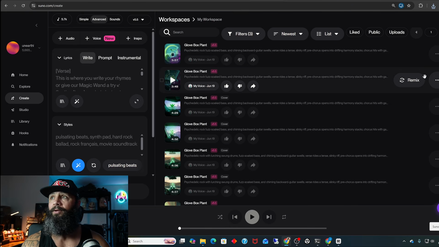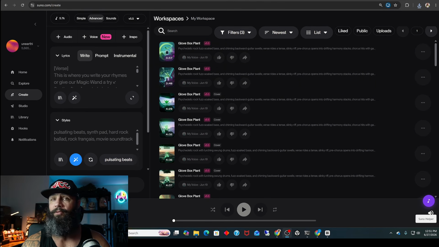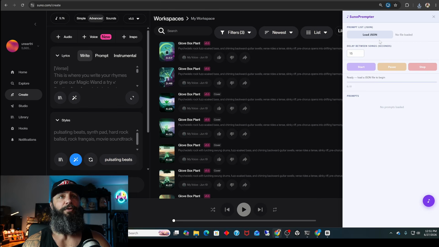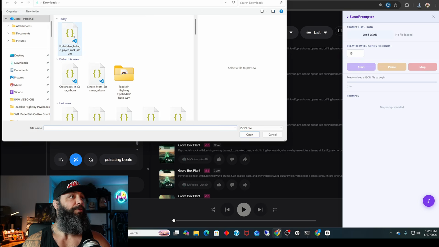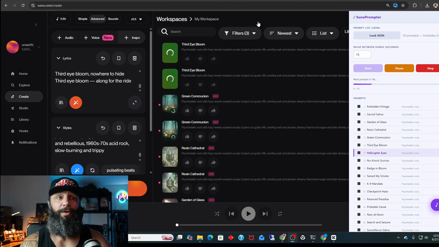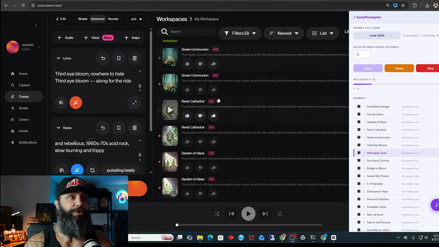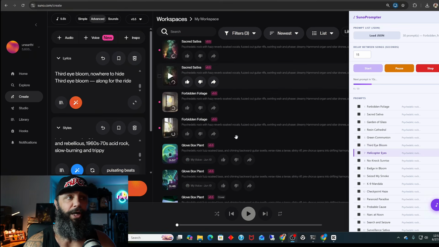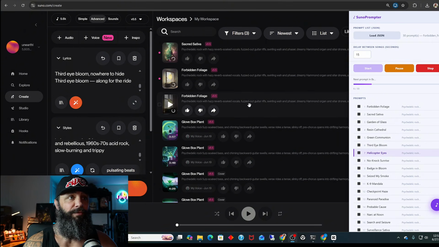Remember that. And this little purple arrow, my screen is too big. Let me make it smaller for you. Little purple arrow here. We'll go click on that. That is where we're going to upload our JSON and get that going. The JSON we just downloaded, and that's going to auto put our songs and lyrics here so we can get those started prompting. So we'll go ahead and get that started. And so as it's auto prompting my songs for me, I'll show you what that looks like just so you can see. I know not everybody's going to have this, but some of you are.